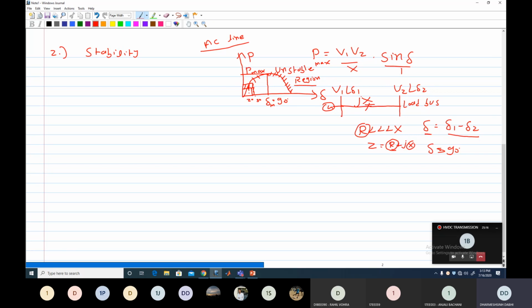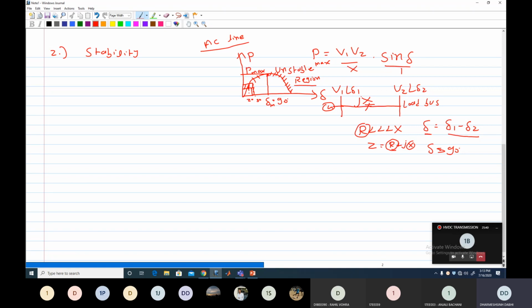Clear? Because of this reason, we cannot operate the AC line at the maximum power transfer capability limit. Clear? There is a capability to transmit up to this limit, but for stability reasons, we do not operate the transmission line at an angle of 90 degrees. It means that we do not fully utilize the AC transmission line.